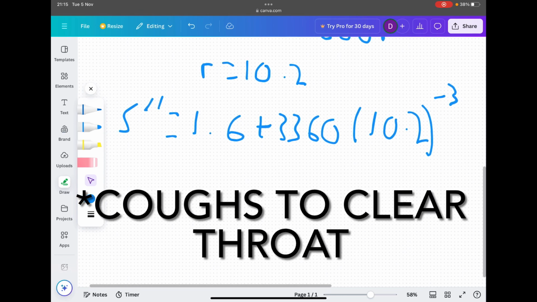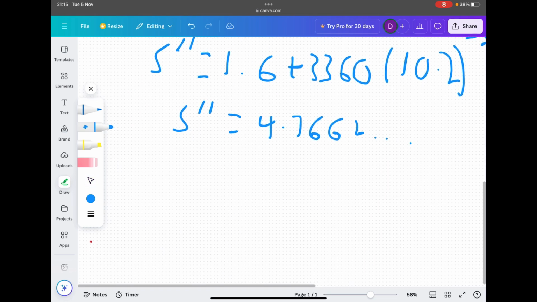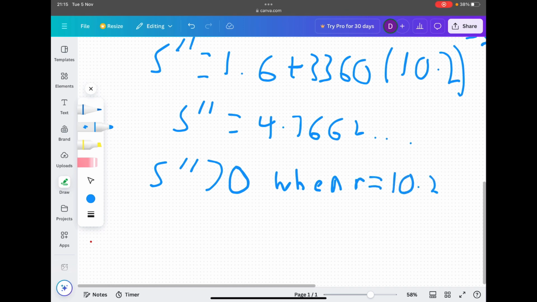And quite simply, you can use your calculator for this. S prime prime is equal to 4.7662, and so on. Therefore, we can say that S prime prime is greater than 0 when r is equal to 10.2, so r is a minimum point. And that is our answer.